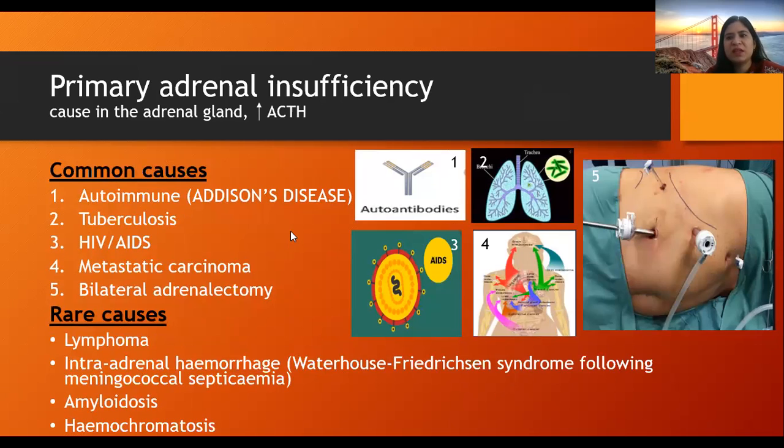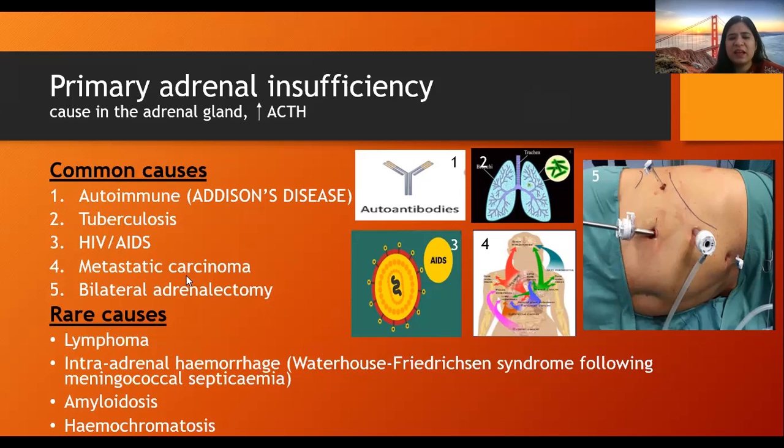So first we will discuss primary adrenal insufficiency, that means causes in the adrenal gland, and there is increased ACTH. The most common causes are, first, autoimmune, which is also known as Addison's disease. Second is tuberculosis of the adrenal gland, third, HIV.